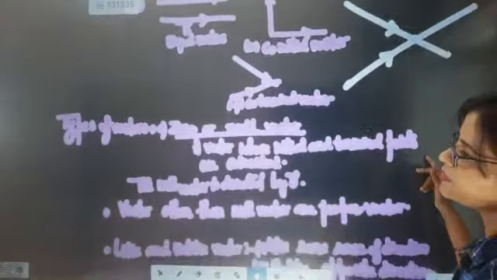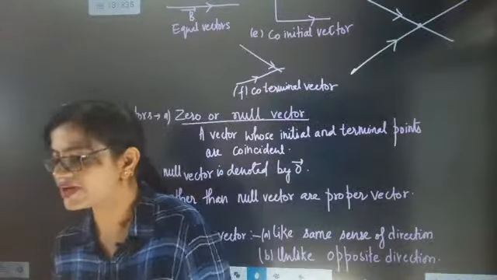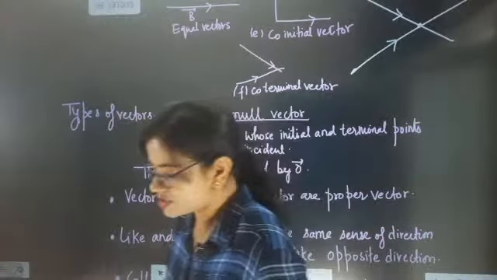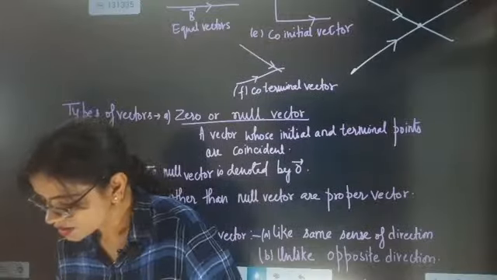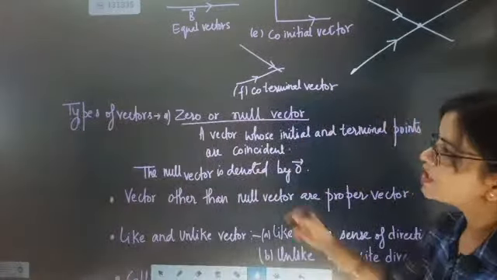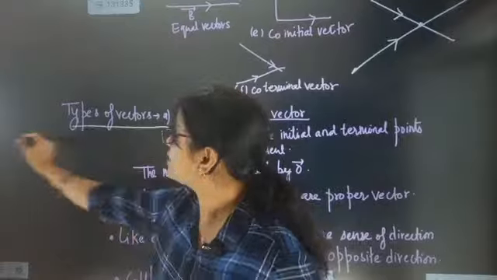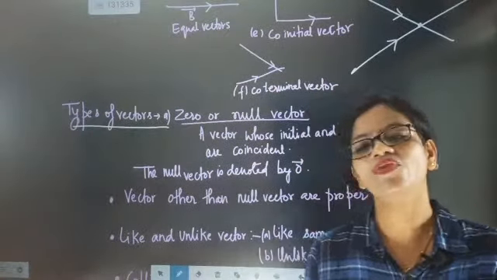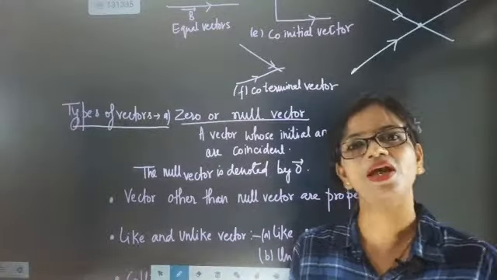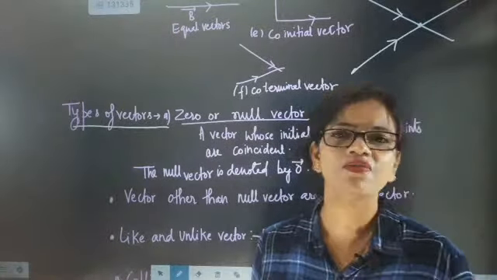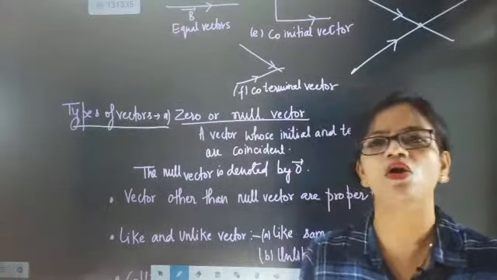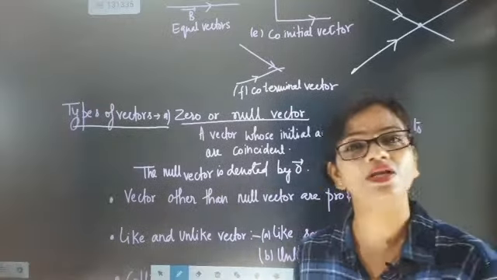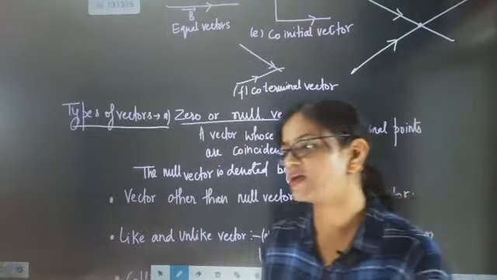Now if somebody talks about a zero vector or null vector, what is the meaning of zero vector or null vector? Types of vectors: what does a zero vector or null vector say? Till now we were saying that a vector has an initial point and a terminal point. The vector has a specific length, called magnitude. A vector is specified with a direction.